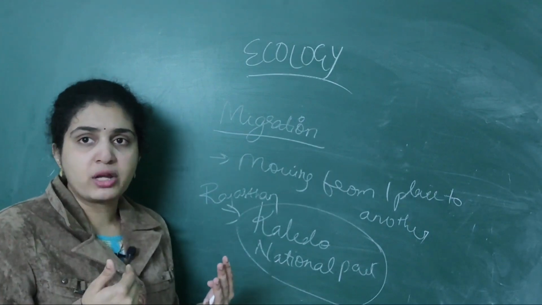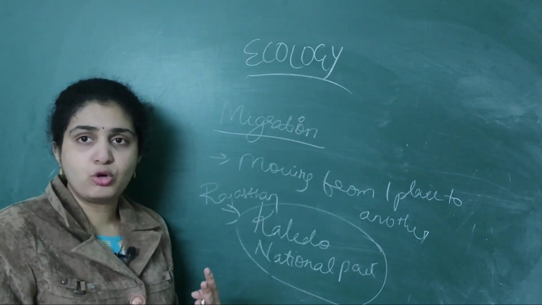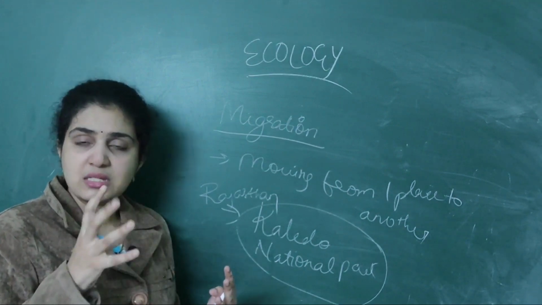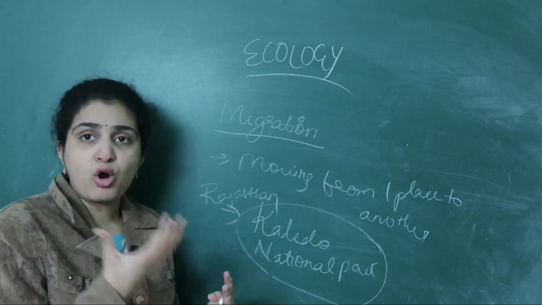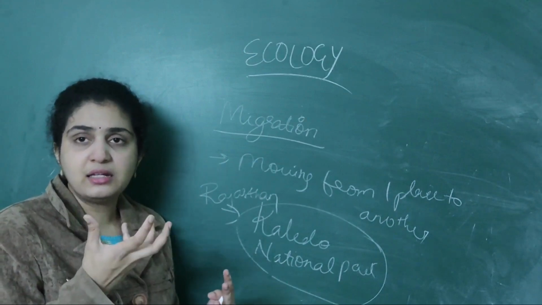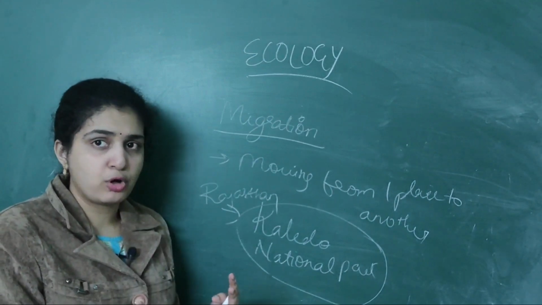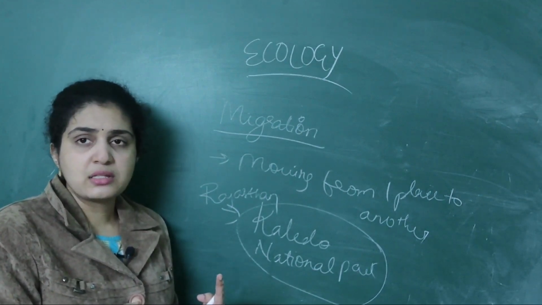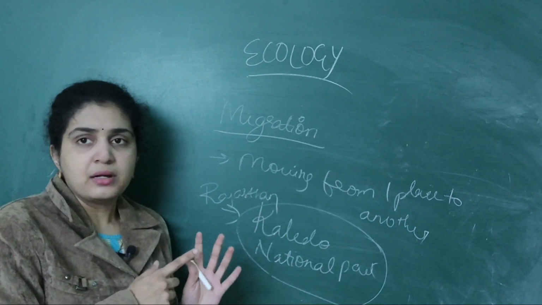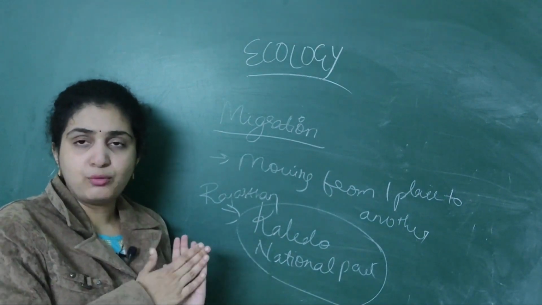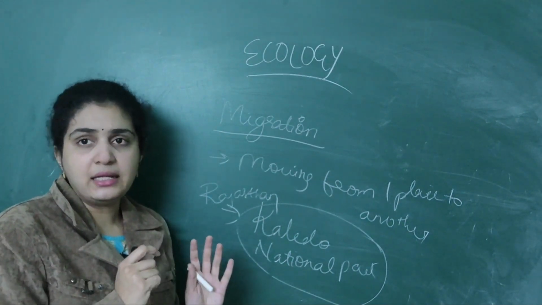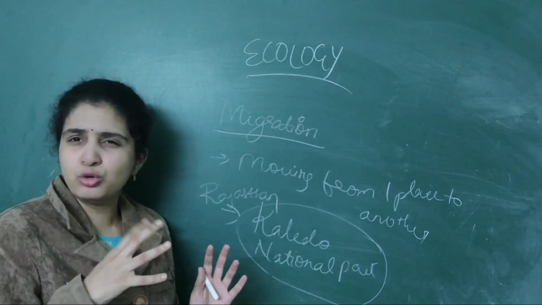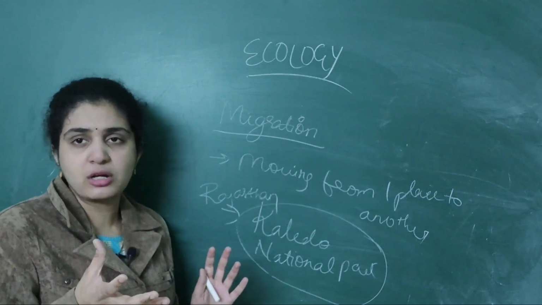Then you come to water. In water, only numericals I told you were important: 5 in inland water, 30 to 35 percent in sea. That is important. What is the salt concentration? What is the salinity associated with that? That is important. Then next, the third important thing related to this is Siberian, that one we have done. Then light. Light is also a very important abiotic factor, but numerous NEET questions are not asked based on light.